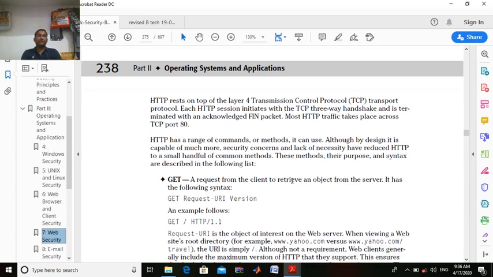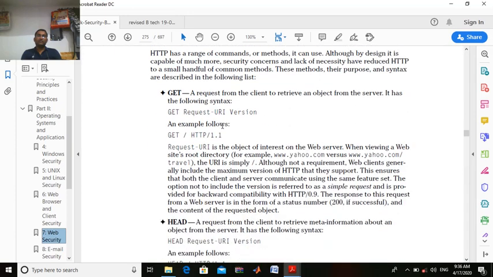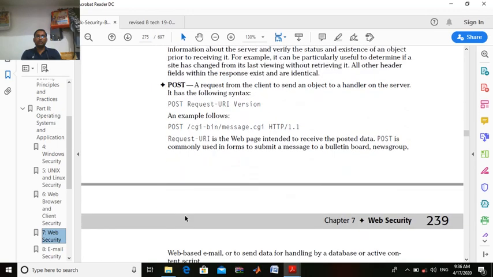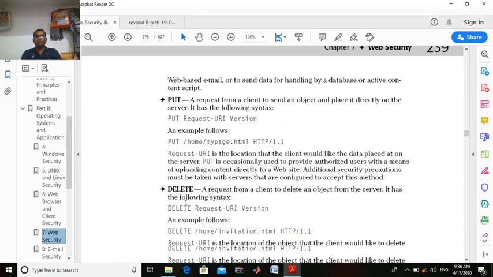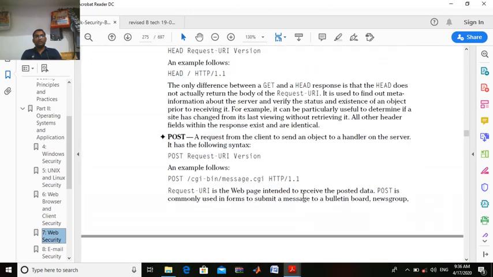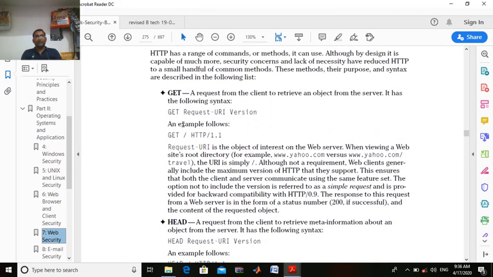Okay, so we have some methods. The first method is get, second is head, third is post, fourth is put, and fifth is delete. Already from the name itself some are clear, like get. If you are the client, you use the get command to get information from the server.